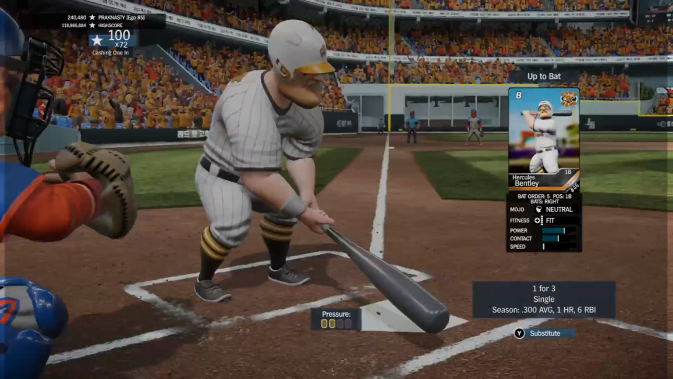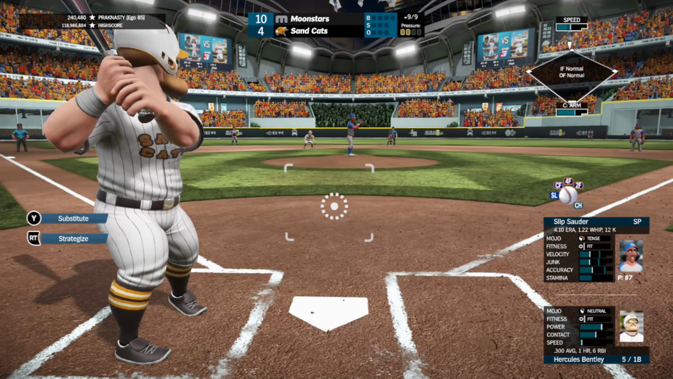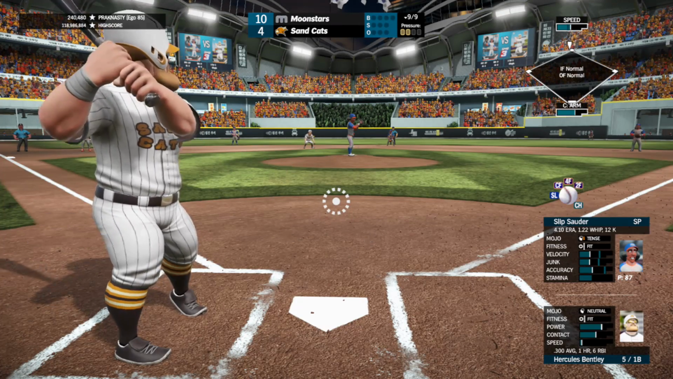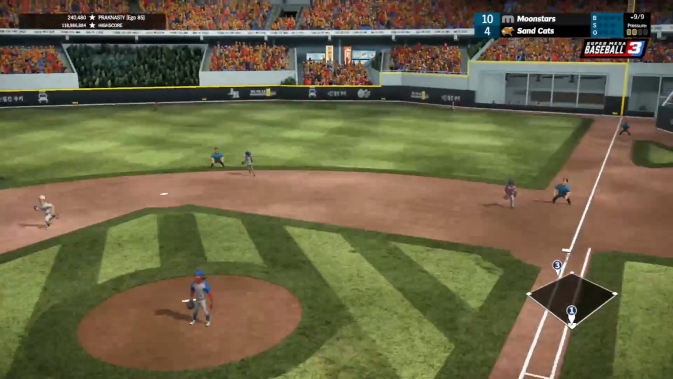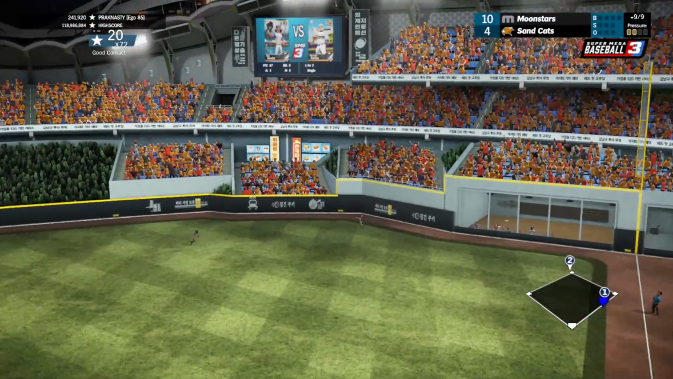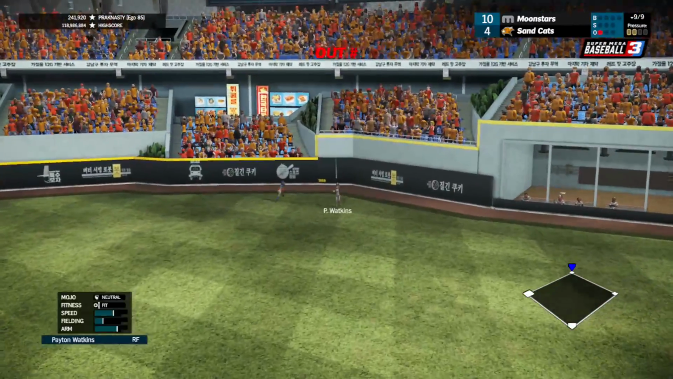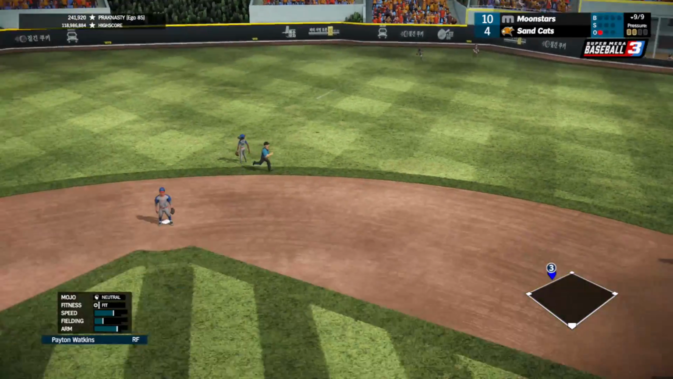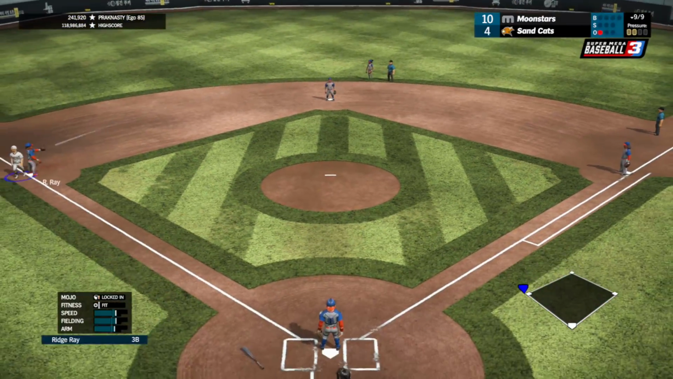Here's Bentley, 1 for 3 day with a single. Sauder staying out there, though. Interesting choice. Slider away. Bentley skies it to right center field. Hits it pretty well. Easy catch for Watkins, though. 1 down as Ingrown tags for third. He'll make it safely.